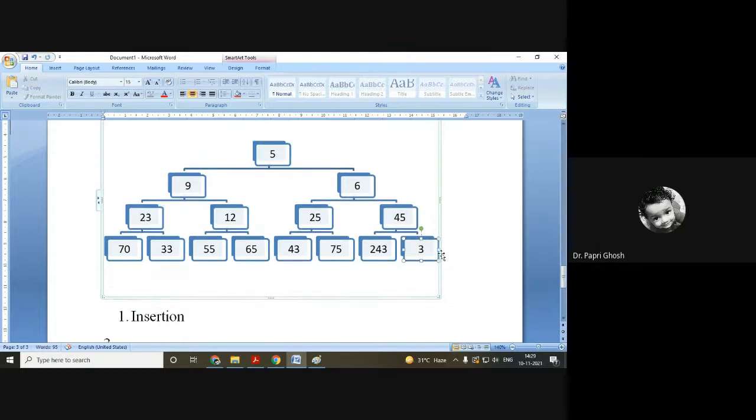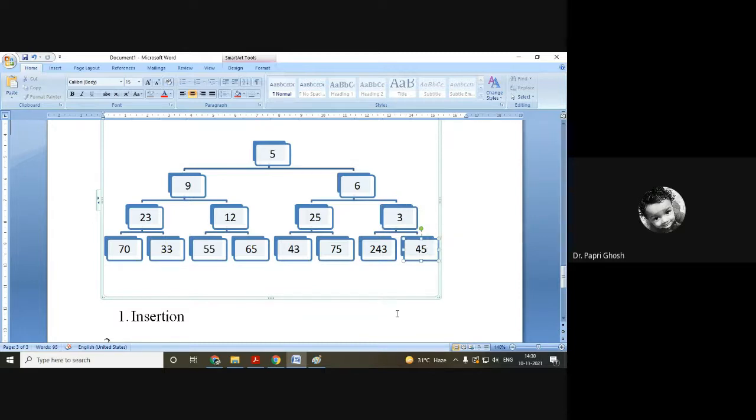In that case, when we are inserting 3 at position 15, we find the parent node of it. 15 by 2 is 7.5, we will take the floor value. So 7 is the position of the parent node of 3. Now the data is 45, which is greater than 3, and in a min heap that should not be allowed, right? So we will swap it definitely.